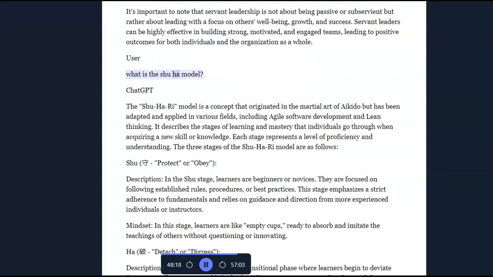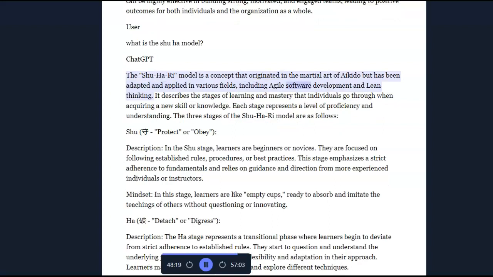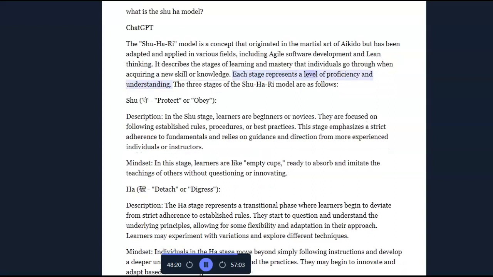User: What is the Shuhari model? ChatGPT: The Shuhari model is a concept that originated in the martial art of Aikido, but has been adapted and applied in various fields, including agile software development and lean thinking. It describes the stages of learning and mastery that individuals go through when acquiring a new skill or knowledge. Each stage represents a level of proficiency and understanding.